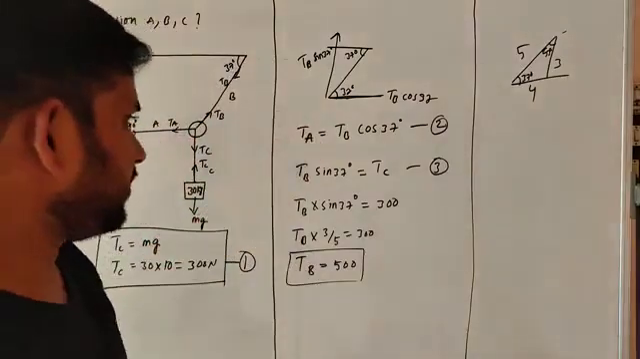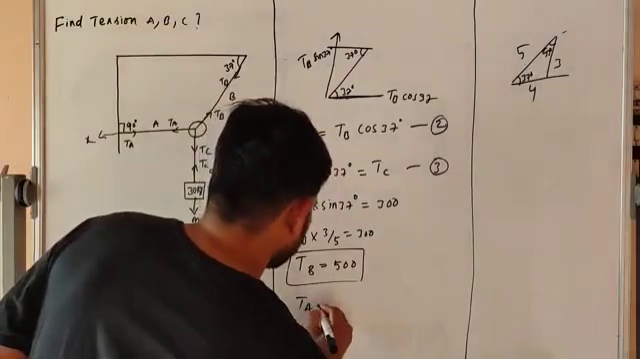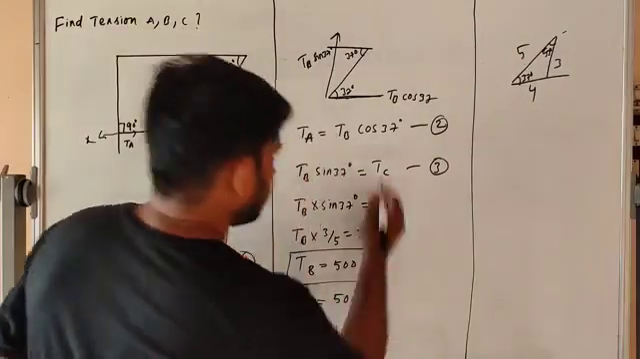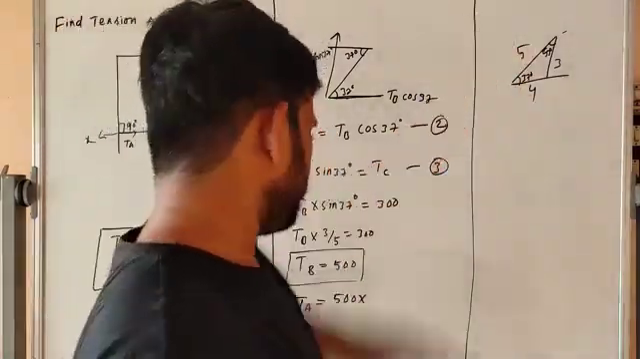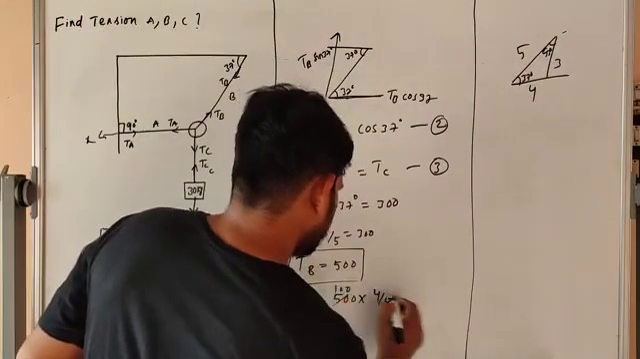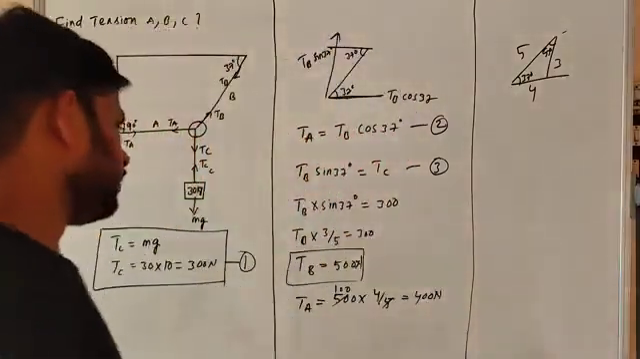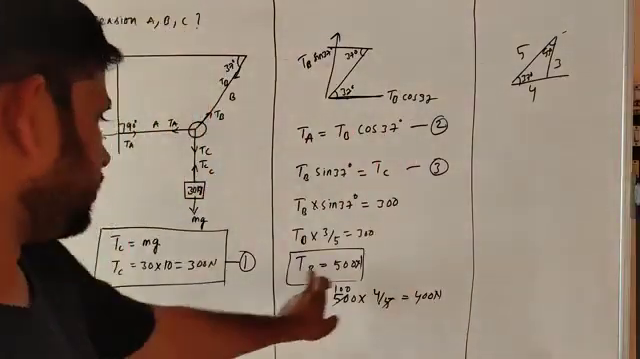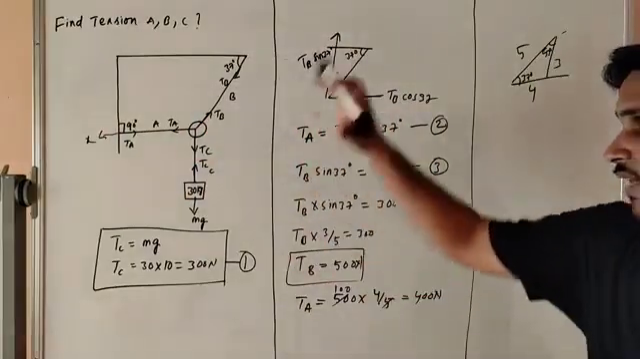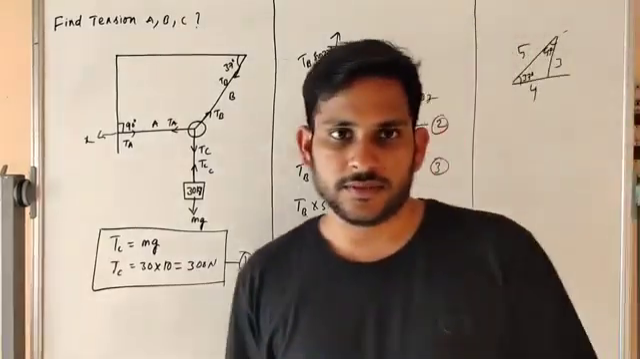We found 500 for Tb. What about Ta? We substitute 500 here. So Ta is equal to Tb, 500, times cos 37. Cos 37 is 4 by 5. So 400. So Ta is equal to 400, Tb is equal to 500, Tc is equal to 300. That's it. You have to find the tension like this. Okay, we will see another example.